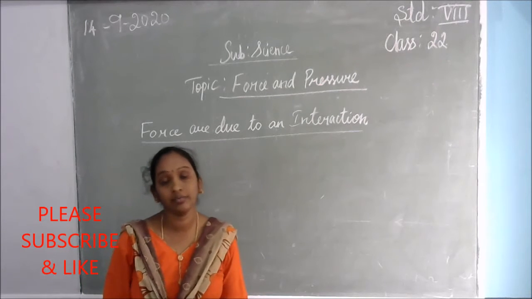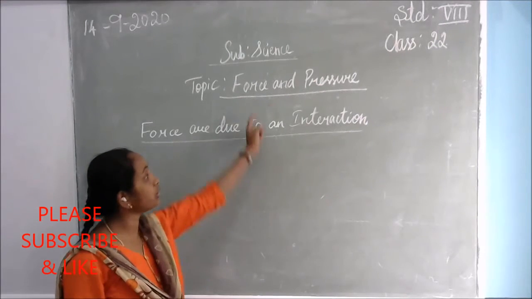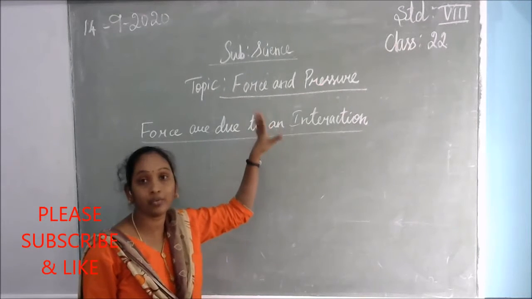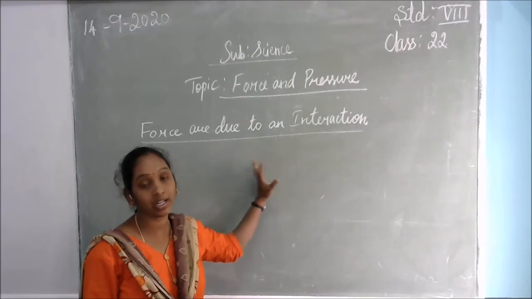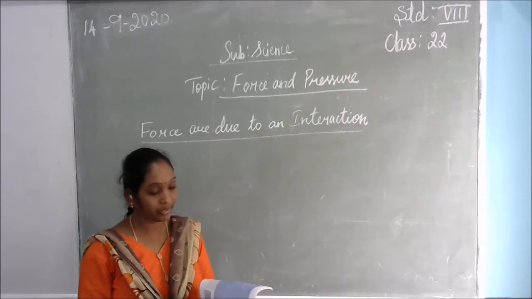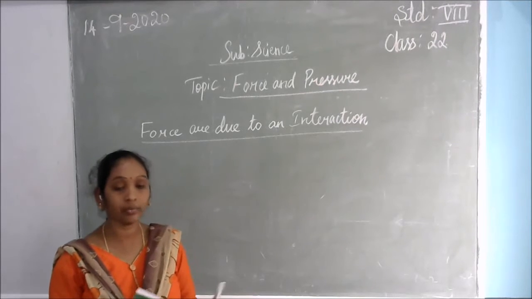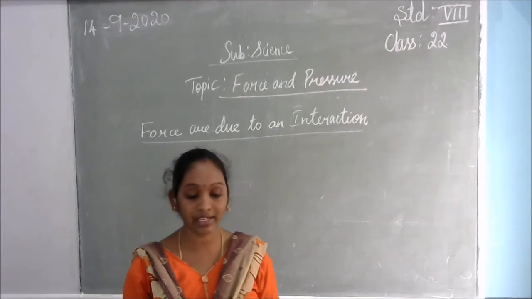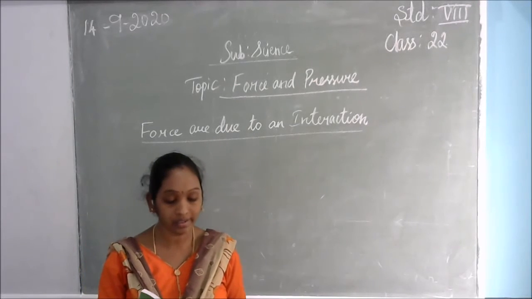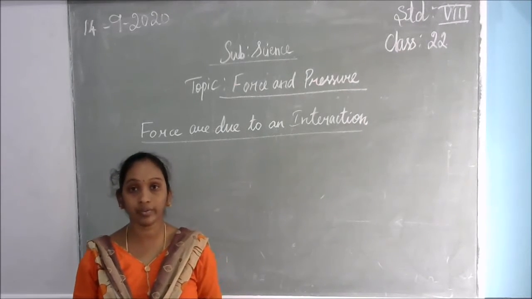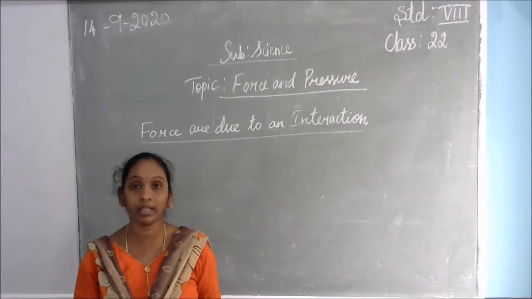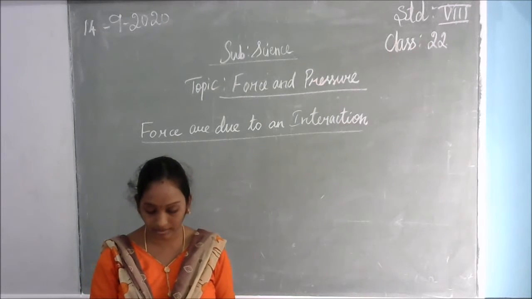In the last class, we started the new topic, force and pressure. We discussed only the introduction about what is meant by force, and I gave the definition and examples. After that, I gave you the assignment on page number 78, the 7.1 table, that is identifying the actions as pull or push. They have given some actions in that, and you have to find out whether each is a push or a pull, then the force will be applied on the object. Till there we discussed that.